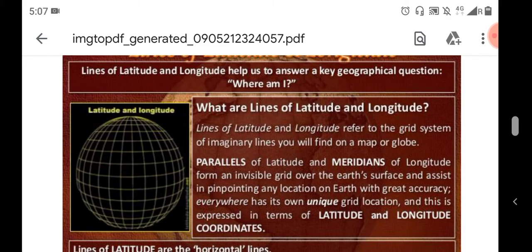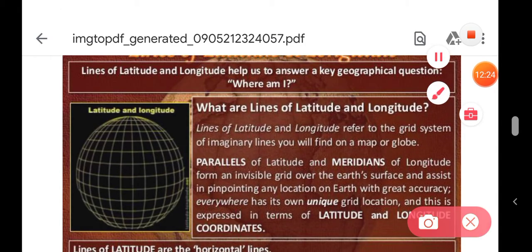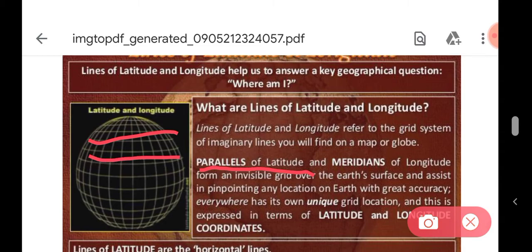Okay, so parallels of latitudes and meridians of longitudes. We can also say that parallels of latitudes, we can say parallel and latitude, these are the same. Means we can call them parallels and we can also call them latitudes.